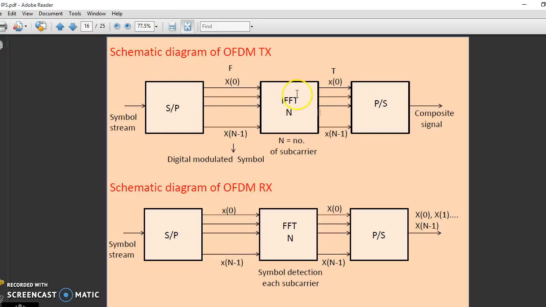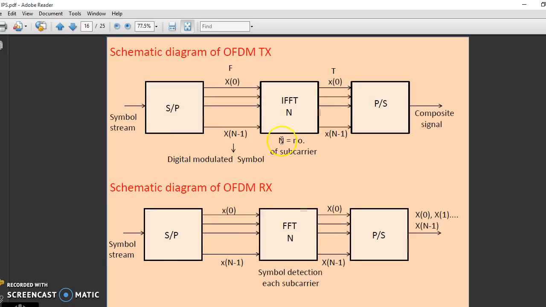This is the schematic diagram of the OFDM transmitter. First we convert the serial signal into a parallel signal. The IFFT is performed. After the IFFT, the parallel signal is converted into a serial signal. Now the composite signal is aired for transmission. At the receiver side, the received signal is first converted from serial into parallel form. The reverse operation of the IFFT, that is the FFT, is performed. Symbols are detected for each carrier. Now the parallel stream is converted into a single stream.